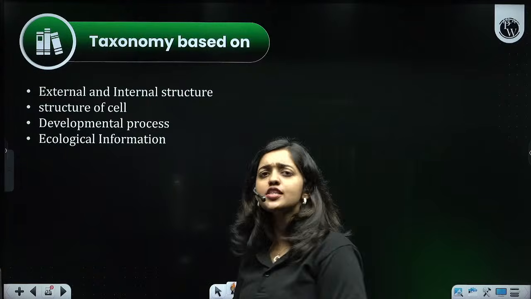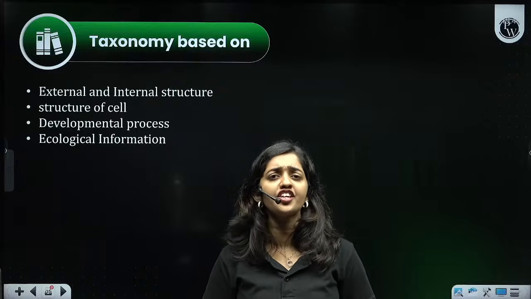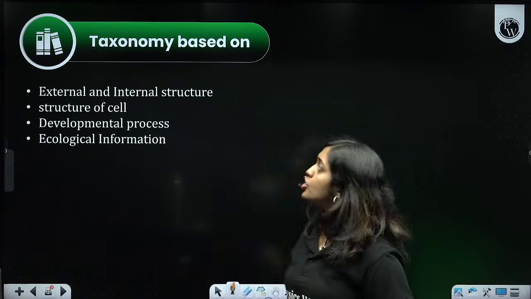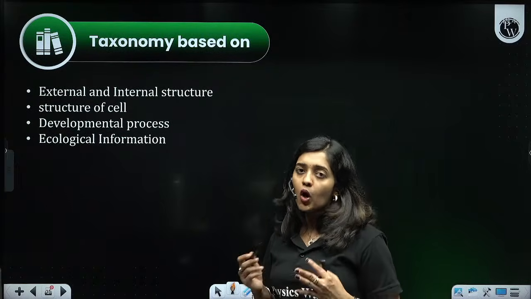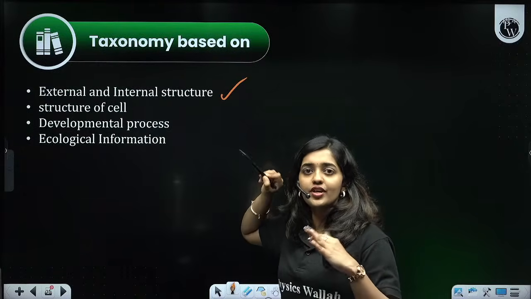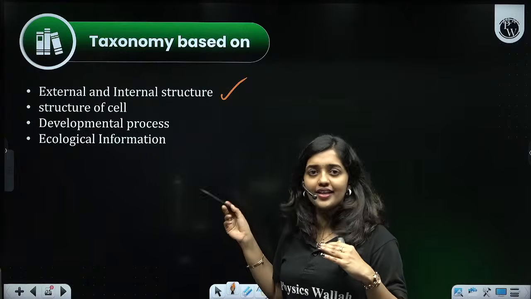So taxonomy means simply it is a study of characterization, identification, classification and nomenclature, right? We do all these processes based on external and internal structure, just like we took characterization of frog in the previous example.